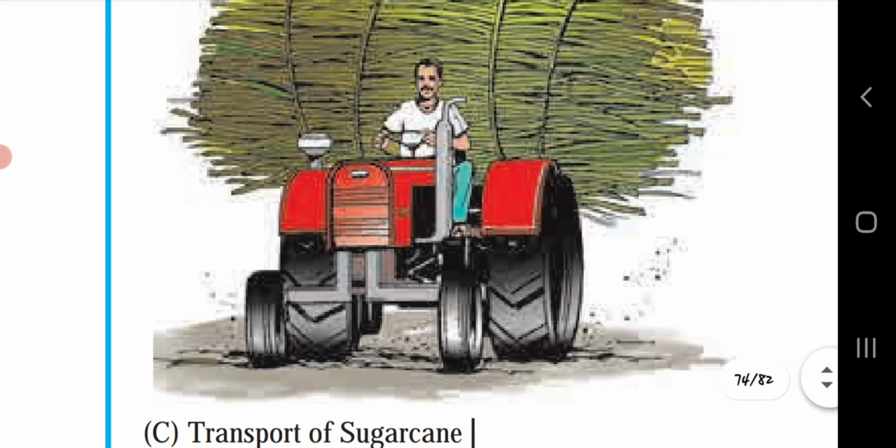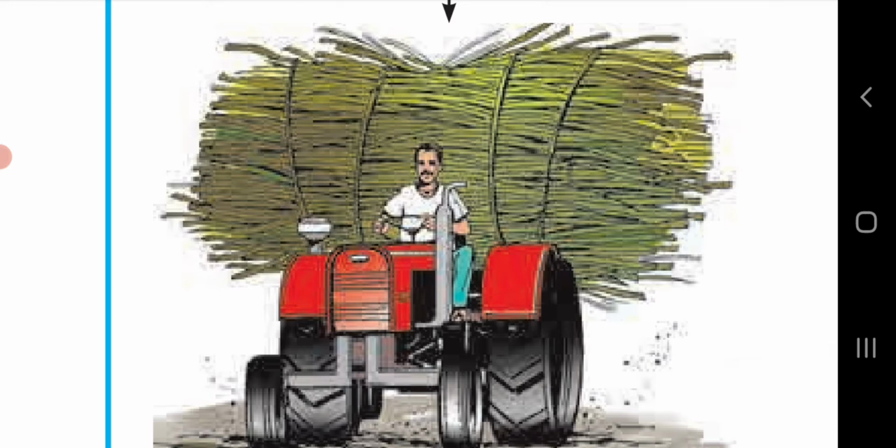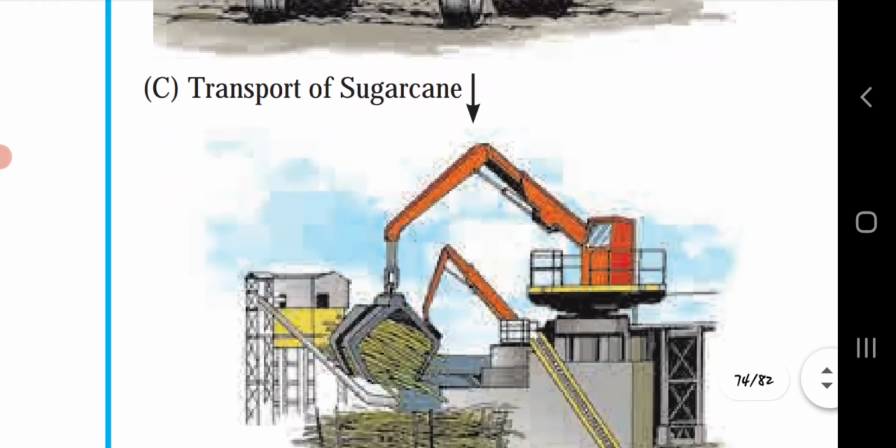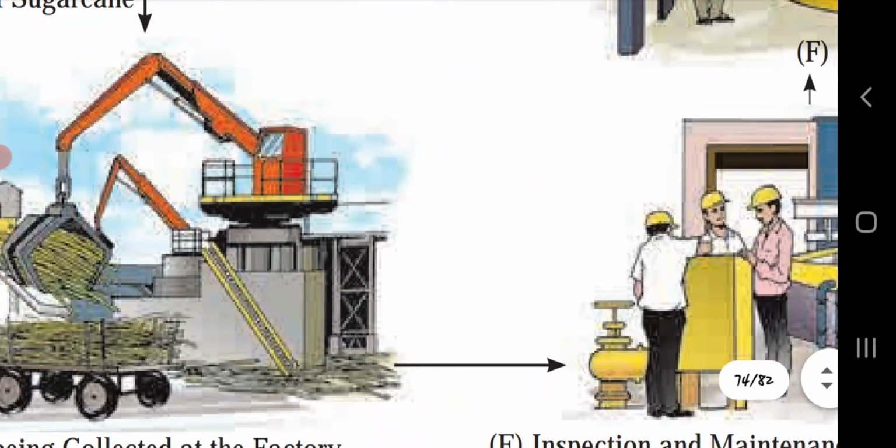Again in C, the transport of sugarcane. The sugarcane is being transported to the factory. Sugarcane being collected at the factory is shown in picture D. Here you can see the sugarcane is being collected with the help of a crane in the factory.